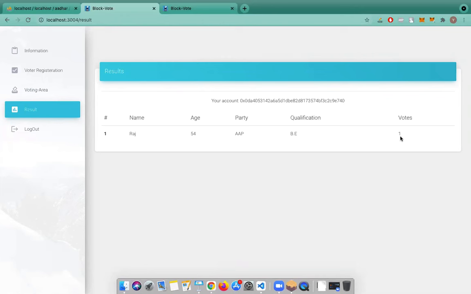So this was our project. We have shown you all the positive validations as well as all the negative validations that we have applied to this project. So this was all. Thank you.